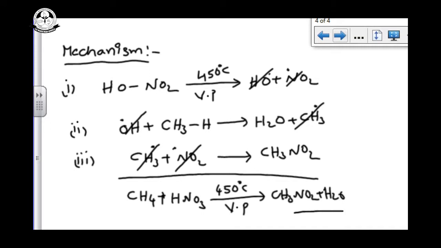This is our final equation. This is the mechanism for the nitration reaction.